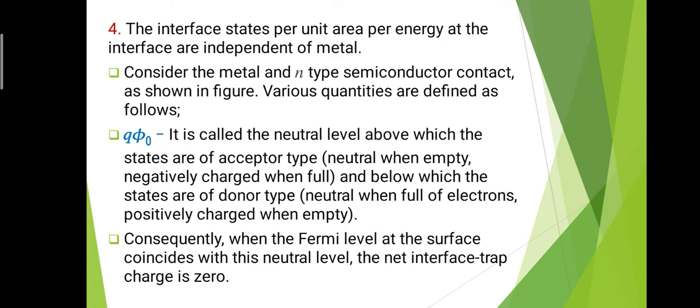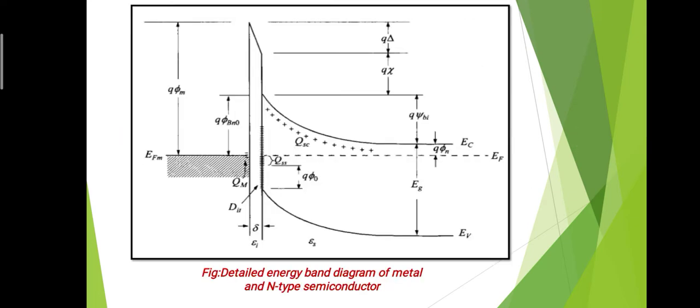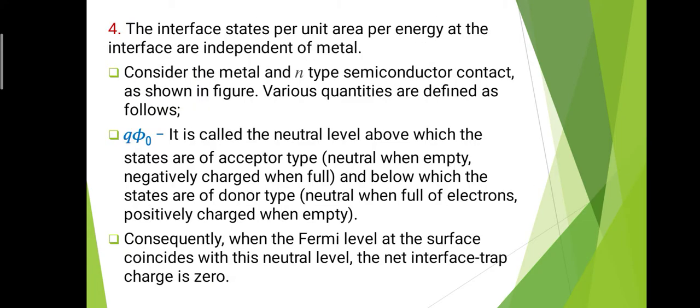Now consider the metal and n-type semiconductor contact as shown in the figure. Various quantities are defined as follows. In this figure there is a metal semiconductor contact, and there are different quantities which we have to study. First quantity is Q phi 0.